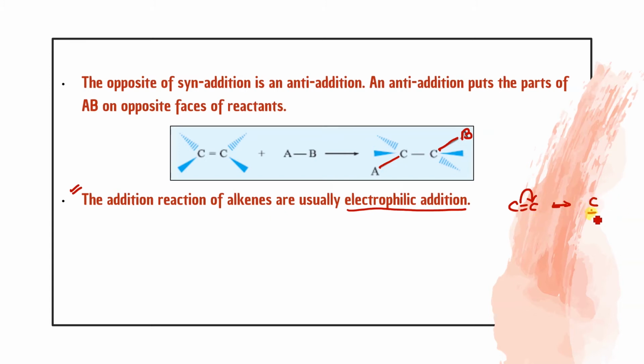It will result in a plus and a minus charge, isn't it? So the electrophile, A plus, will attack on this side, and that's why it will lead to formation of a carbocation over there. So that's why it is said that it generally or usually undergoes electrophilic addition. That means the electrophile will attack first.